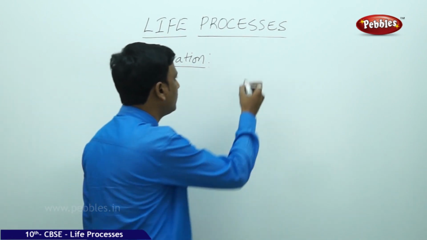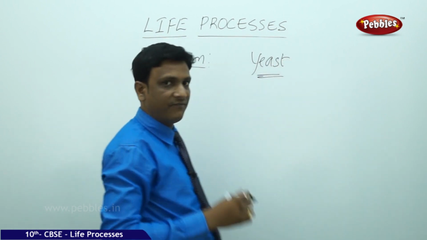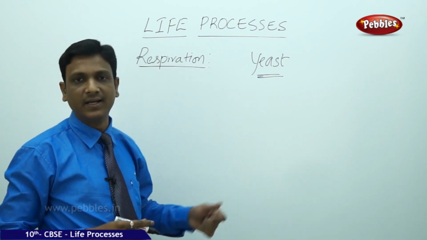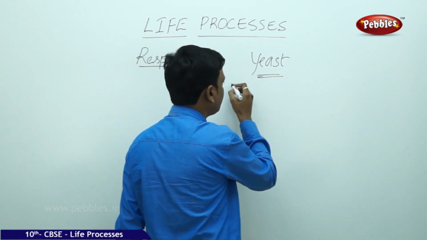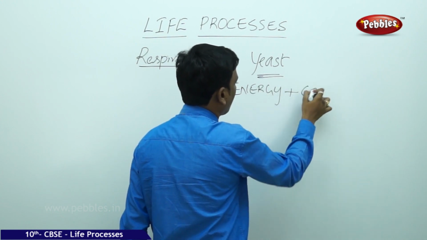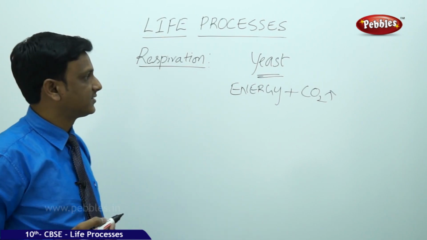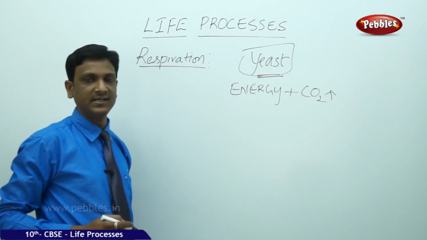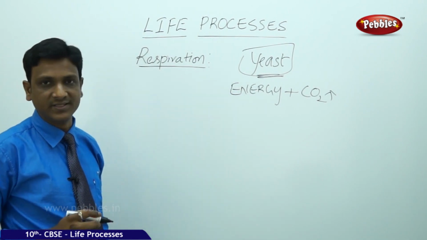Say, for example, if we take yeast. Of course, the way respiration takes place inside the cells may be different between yeast and human beings. But finally, energy is released in respiration, that is common. Along with energy, carbon dioxide is released. This is common in any kind of respiration. So here, let us take the example of yeast and see whether carbon dioxide is released during respiration.